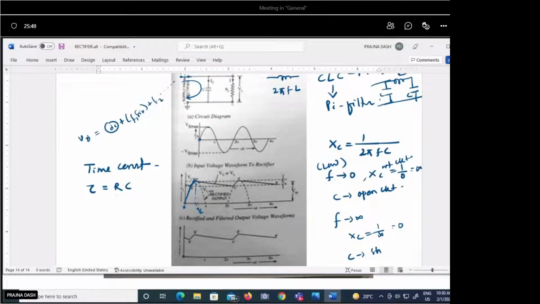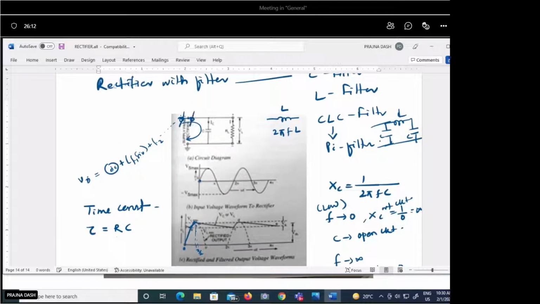From pi by 2 to pi it is discharging. Again from pi to 2 pi, when the diode goes into the negative half cycle, the diode is in the reverse bias condition. In the reverse bias condition, this part will be open circuited, so the current will not pass through the capacitor. Now the capacitor has a voltage of approximately Vm, having discharged only a very little amount, and a load is also there. So this becomes a closed circuit.